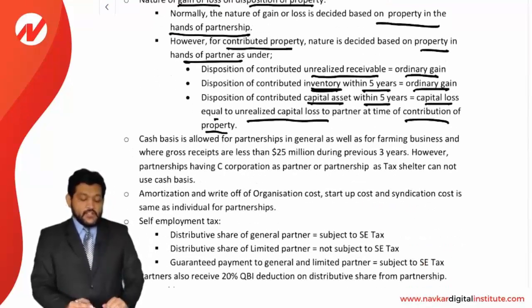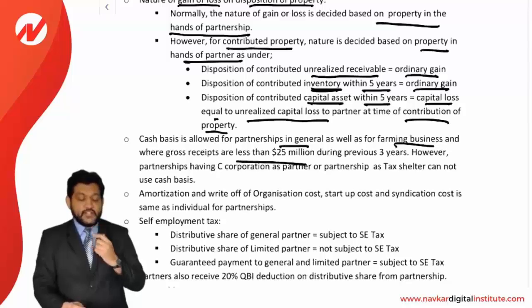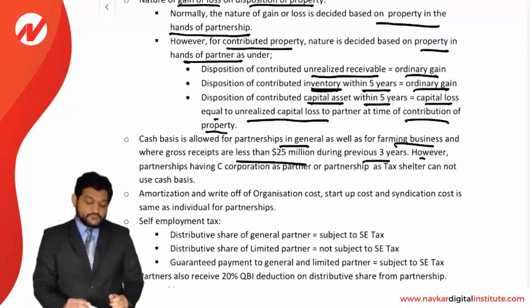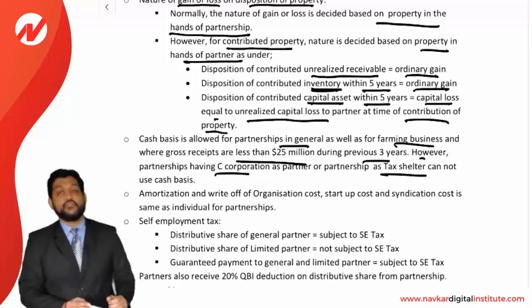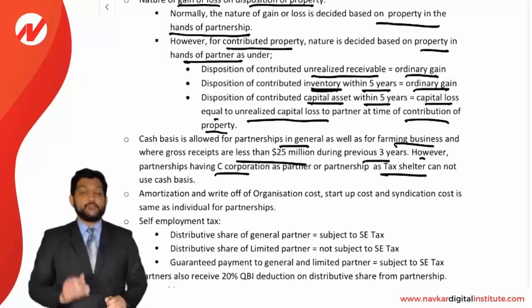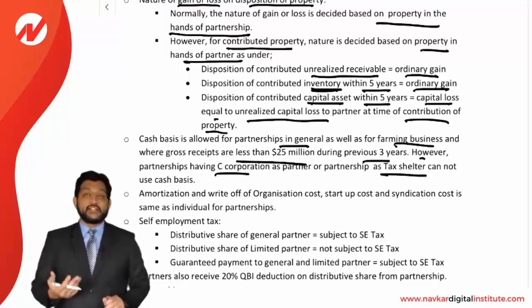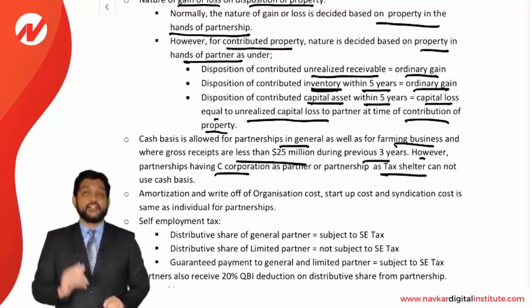Next, cash basis is allowed for a partnership in general as well as for a farming business, and where gross receipts are less than 25 million during the past 3 years. That we have already seen. This provision has been already discussed. However, a partnership having a C corporation as a regular partner, or a partnership that is a tax shelter, cannot use cash basis. So there is a restriction on it. If any C corporation is a partner in a partnership, or it is working as a tax shelter, then it will not be allowed to use cash basis. They have to compulsorily follow accrual.